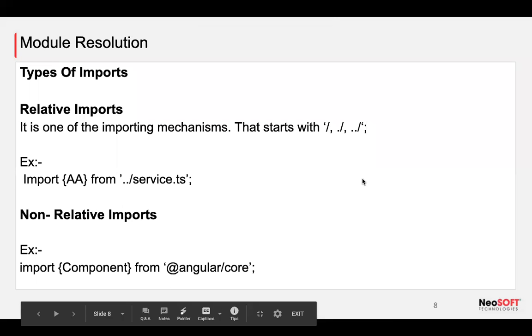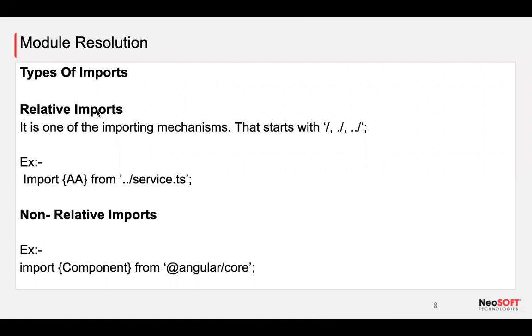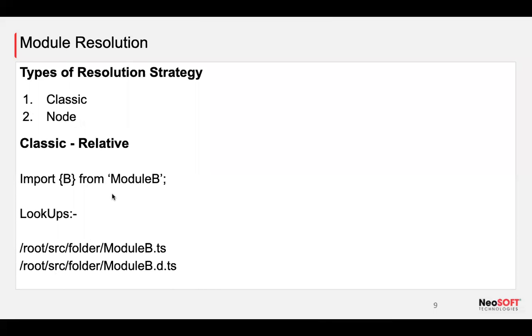Great. Let's move on to the next. Okay, now our module resolution has two different types: relative type and non-relative type. Again, based on some strategy. What do you mean by strategy? Okay, before going to strategy, what do you mean by module resolution? Module resolution is nothing but how the compiler looks when I use import or require something, right? Based on that, we have two different types of strategies. One is the classic way, another is the node way.